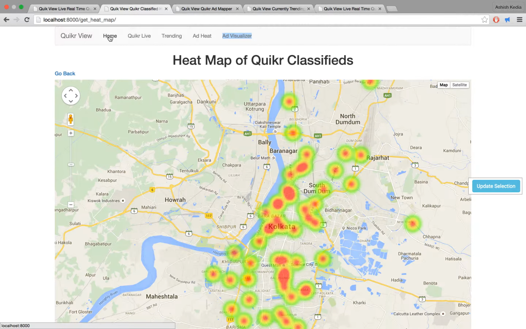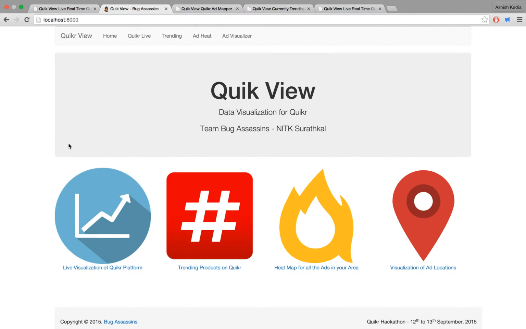So basically, this was the application we developed for the hackathon, and we had a bulk of processing for it. We have used all the data provided by the Quicker APIs. Please note that we have cached all the data from the Quicker API in our own database, so that some of the visualizations are optimized and fast.